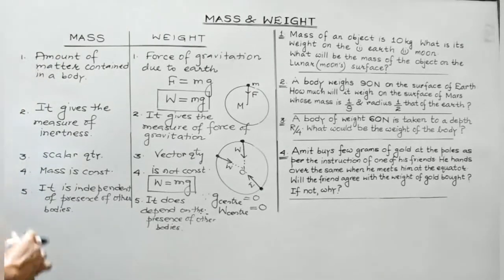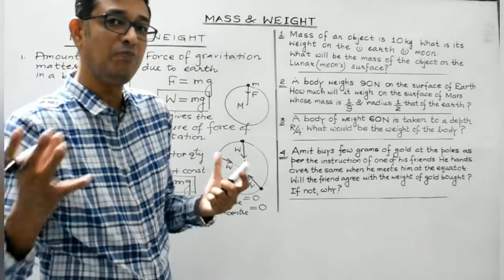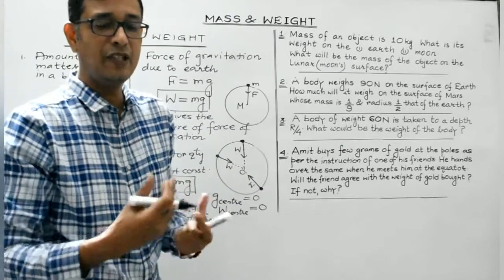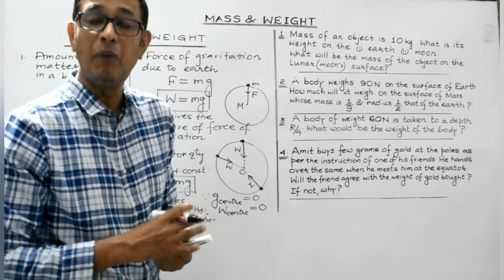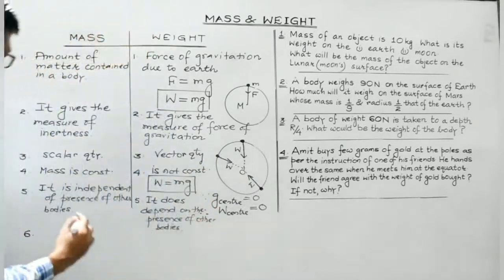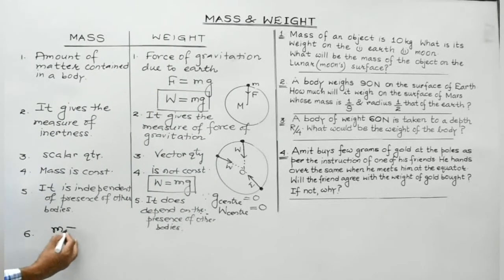Now as you are aware, mass is a scalar quantity. It is the amount of matter contained in the body. Every body is made up of matter, isn't it? So mass can't be zero. So the mass of a body can never be zero.